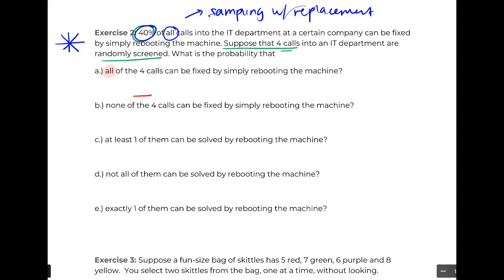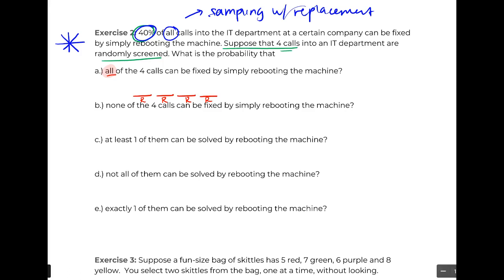So recall what I said last time in exercise 1. If we're selecting 4 things, that means we have 4 different random events that are occurring. And in this case, we want all of those 4 events to be fixed by simply rebooting. So let's say the first one, second, third, and fourth, they're all fixed by rebooting. And then again, just like before, we're going to figure out all those probabilities. Instead of doing a giant tree diagram with 4 splits, which is going to be humongous, we're going to use this notation. It'll make life a lot easier.